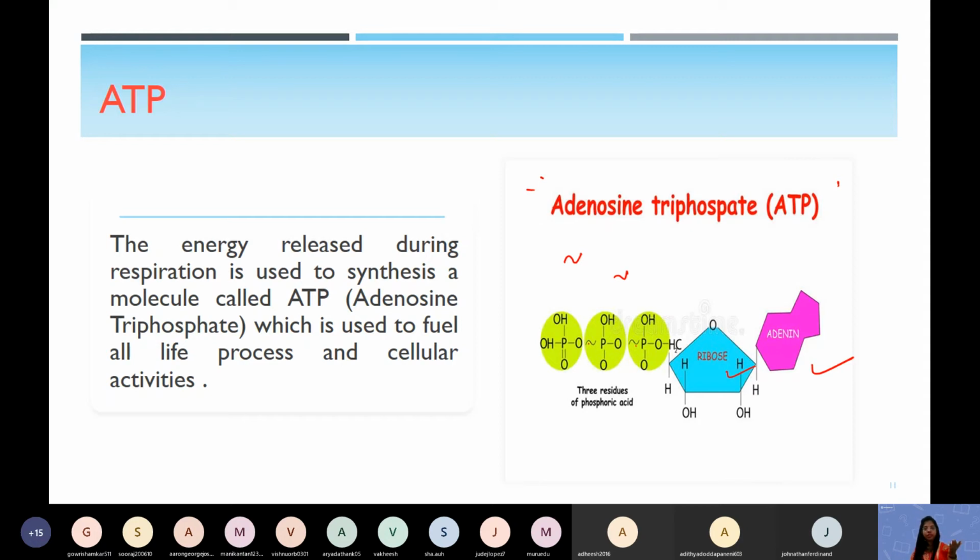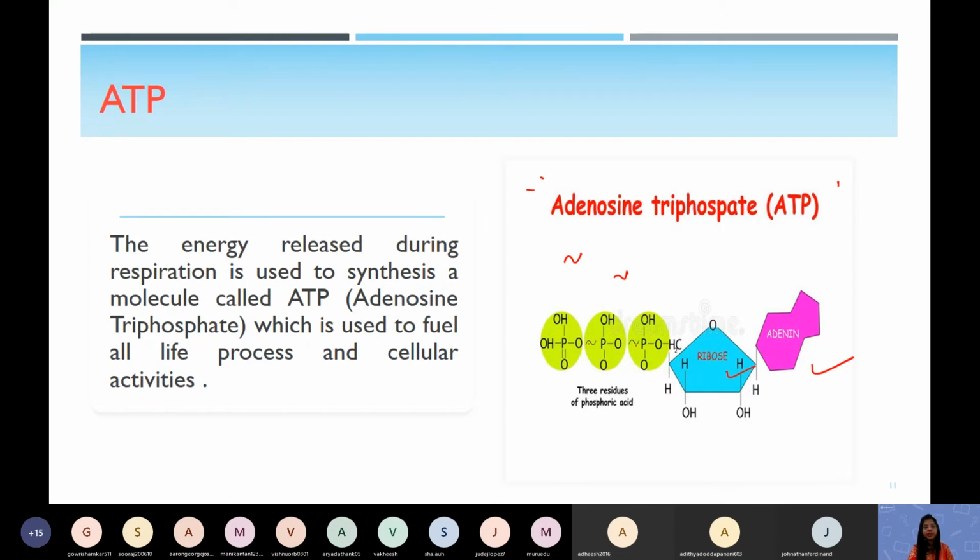Throughout the day you do so many life processes, and in every one of them ATP is used. So it is called the fuel of life processes, the fuel of cellular activity. Whatever you are doing, jumping, running, eating, even sleeping, you require some energy. That energy is provided by ATP molecules. How? The bond between the phosphate molecules breaks, and that liberates energy.